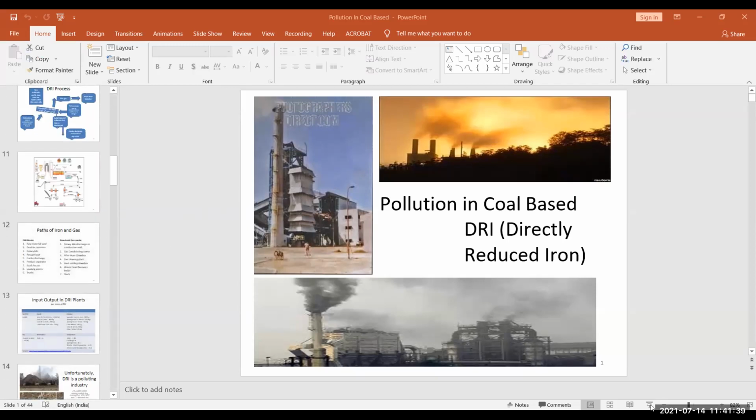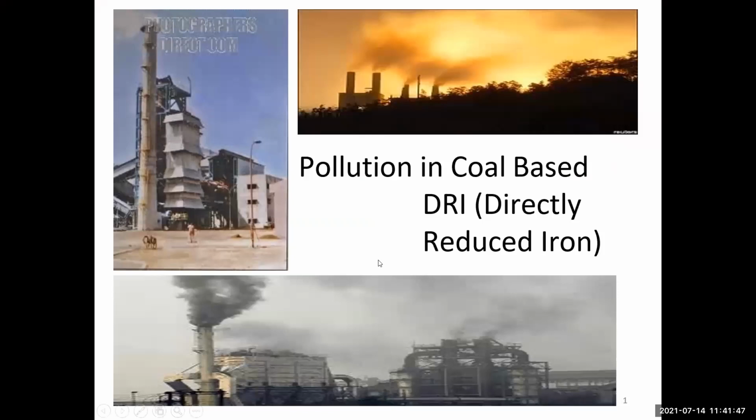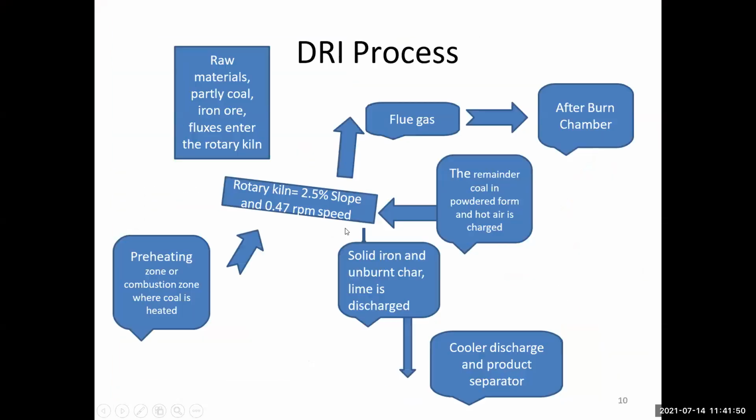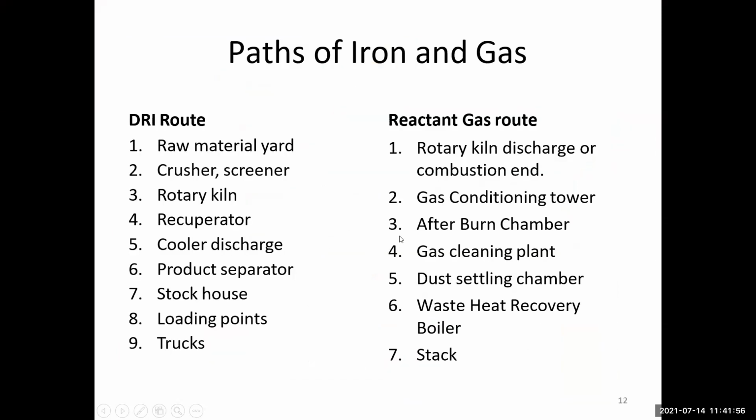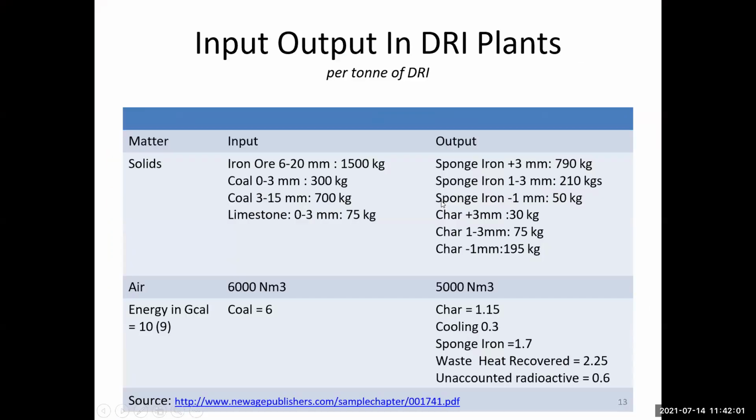Okay, then now start. Input and output of DRI plants is already done. This is the matter input and output, per ton of the DRI. The iron ore 620 mm is the input, and the output is the sponge iron. I already discussed this in the previous class.